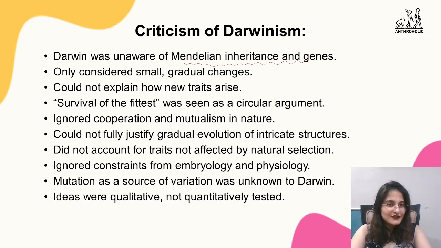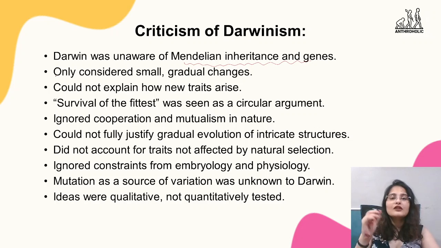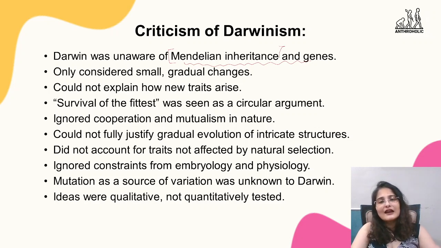That time they didn't have internet, right. So later on, it was resolved with the discovery of DNA and the development of the modern synthesis, which combines Darwin's natural selection and Mendelian genetics. Both works are similar, and they were combined. But at that time Mendelian inheritance was not known to him, so he was a little unaware of how traits are inherited, how traits are passed on from one generation to another.